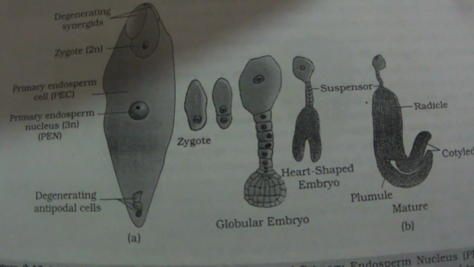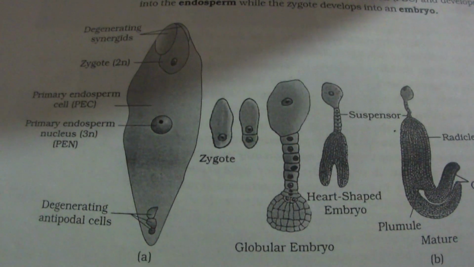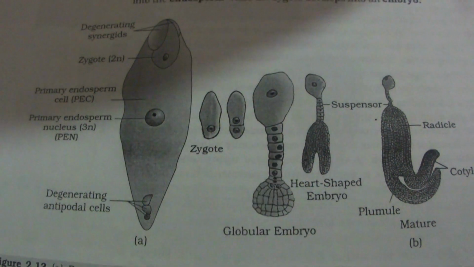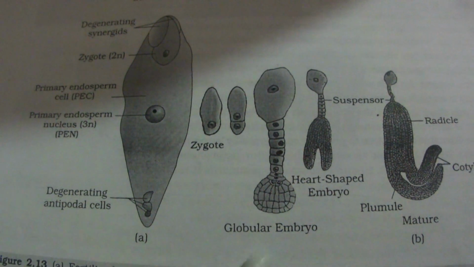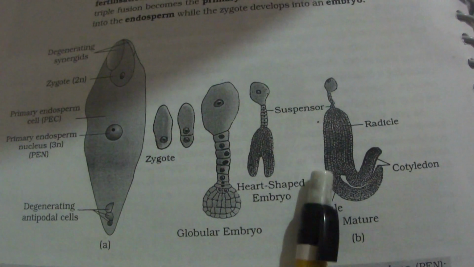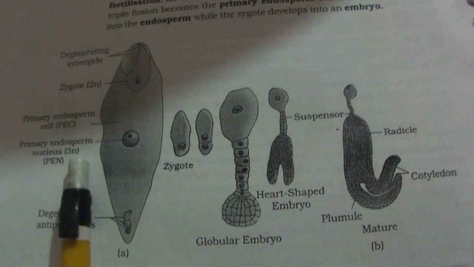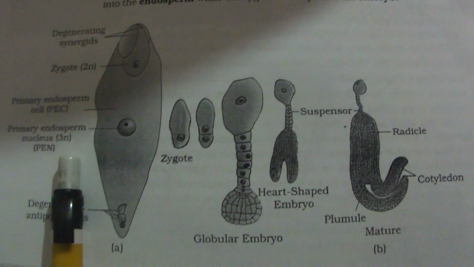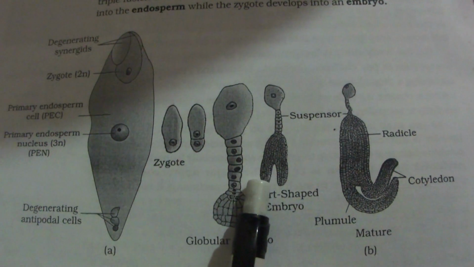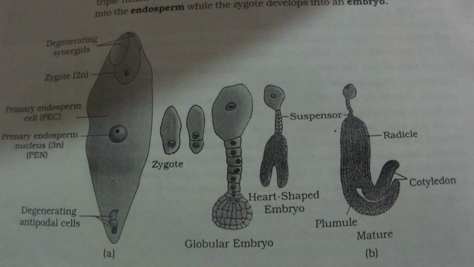If you look at this diagram of a dicot, the zygote develops into a globular embryo, then the heart-shaped embryo, and finally the matured embryo.